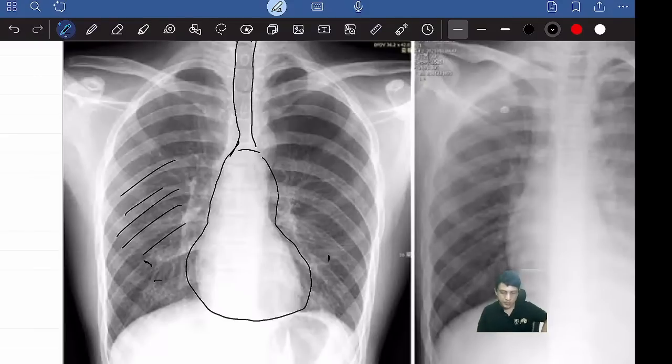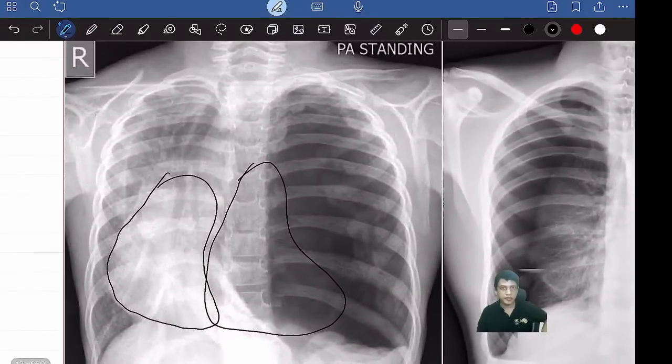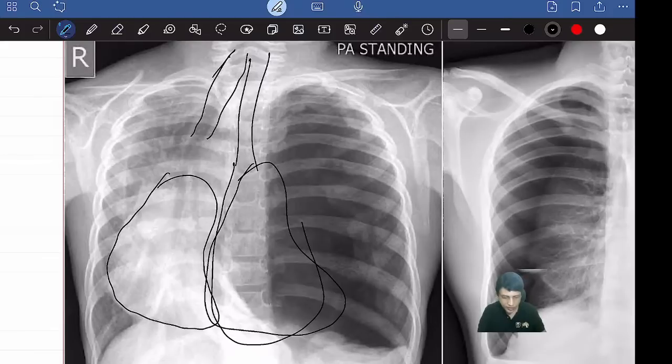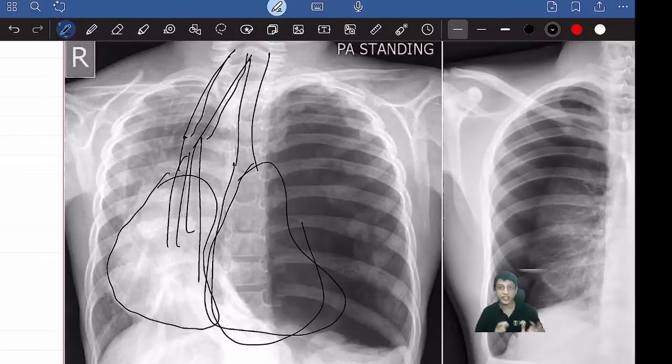But here, what has happened? In this image, the left side is completely black. There is no white lung tissue at all. The lung is completely collapsed, fully filled by air. The heart shadow should have been in the center, but because of the pressure it's pushed to the opposite side, to the right side. The trachea should have been central. Can you see the air shadow here? The trachea comes here, and see the two bronchi, right bronchus and left bronchus. That's called tension pneumothorax.